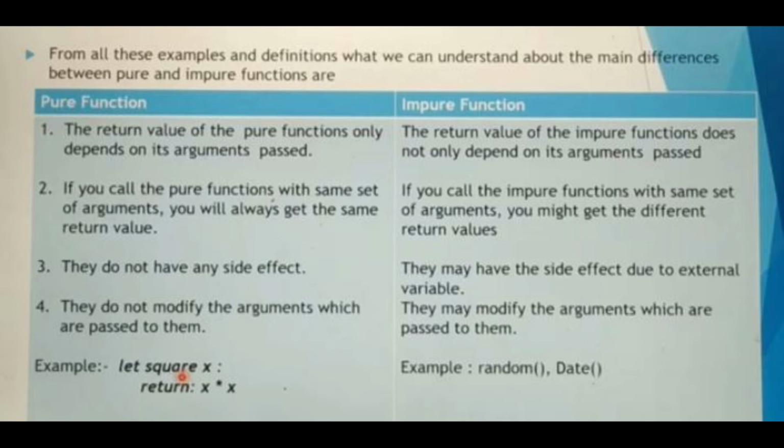And third point: pure functions do not have any side effects. In impure functions, they may have side effects due to the external variable. Fourth point: pure functions do not modify the arguments which are passed to them. In impure functions, they may modify the arguments which are passed to them. An example for a pure function: let square x return x into x. Here we do not modify the variable x. Examples of impure functions are random and date. Each time the function is called, it returns different values.